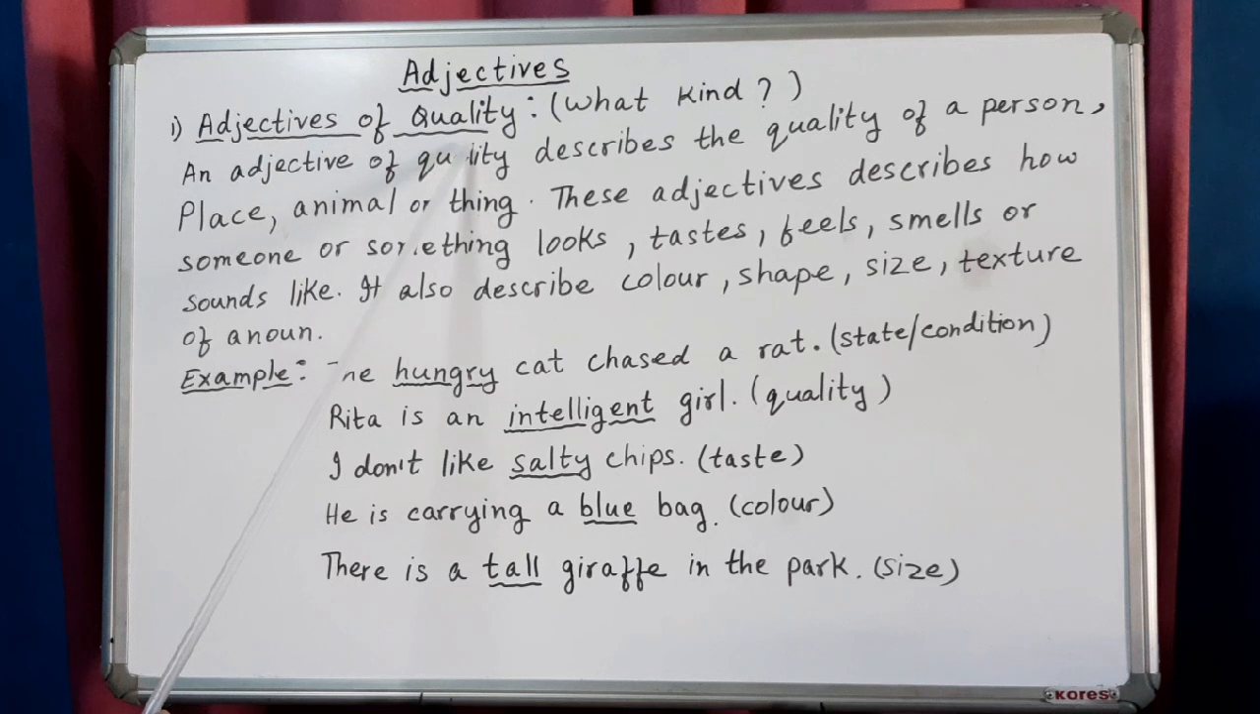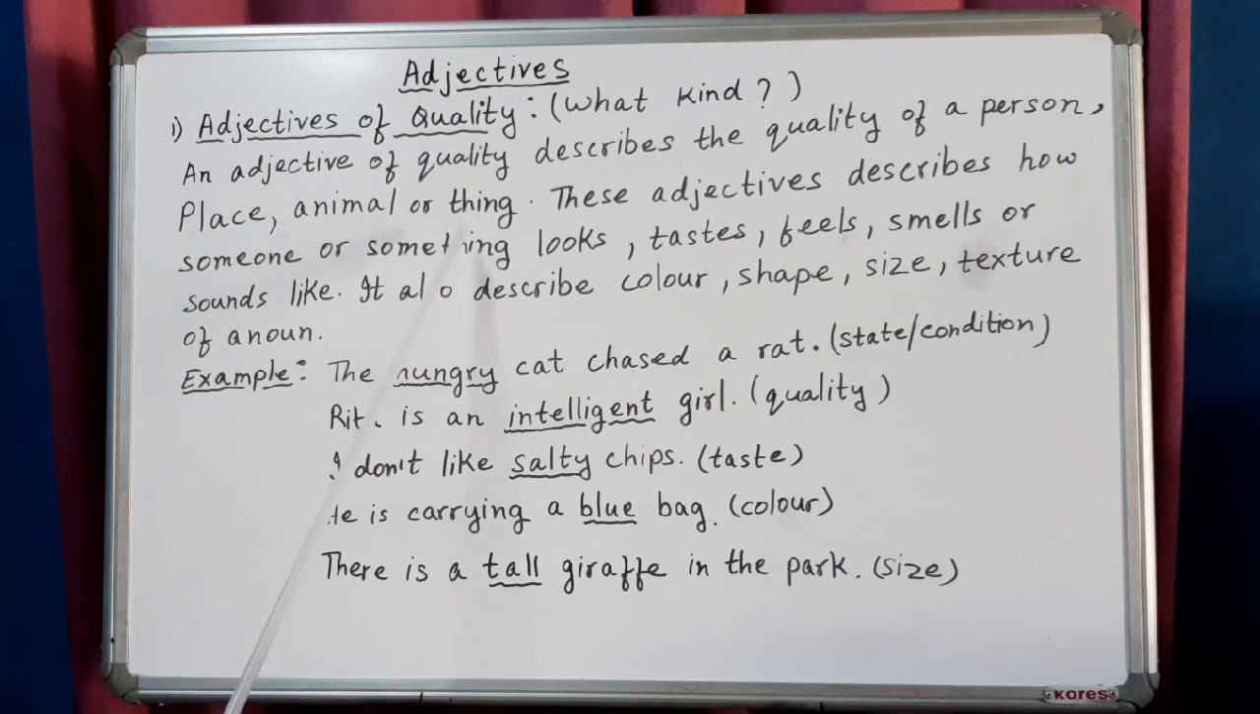Adjectives of quality. This adjective answers the question, what kind? An adjective of quality describes the quality of a person, place, animal or thing. This adjective describes how someone or something looks, tastes, feels, smells or sounds like. It also describes color, shape, size, texture of a noun.